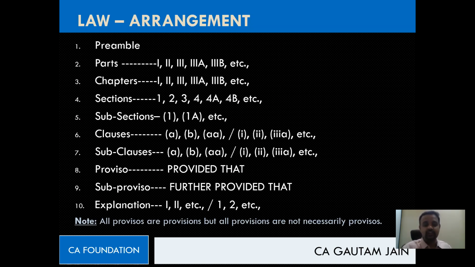Next, explanation is the same way as they indicate parts or sections. Parts and chapters, they write bigger Roman numbers, and the same way they may have 1, 2 like sections. They'll write explanation 1, explanation 2, so we can easily identify. They will use the word explanation, explanation 1, like part 1, chapter 1, section 1. Maybe clauses they may not indicate every time. Subclauses they may not indicate. So we have to understand.